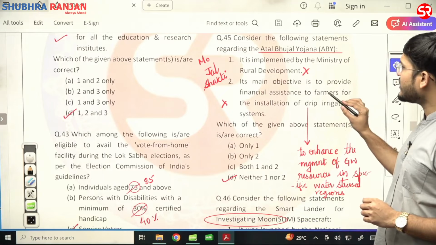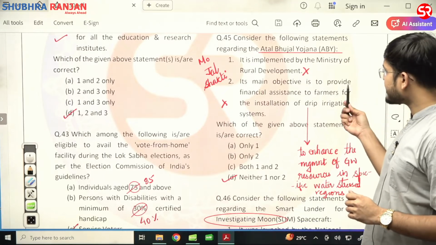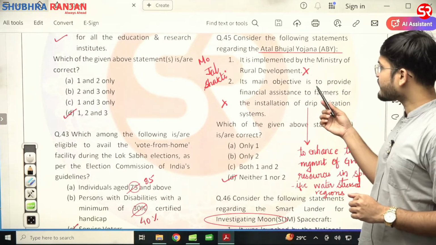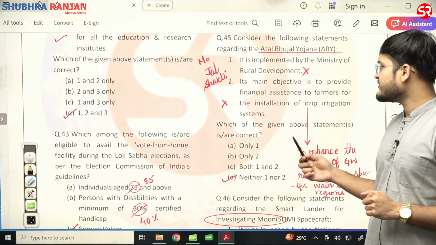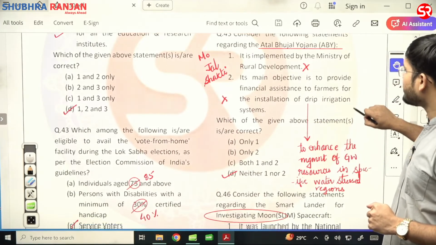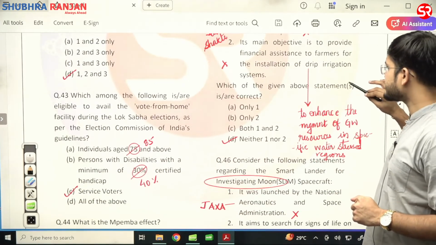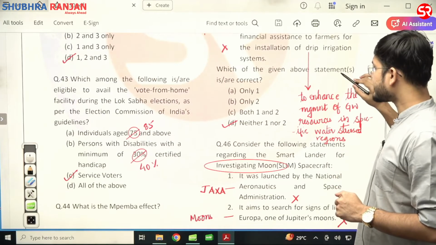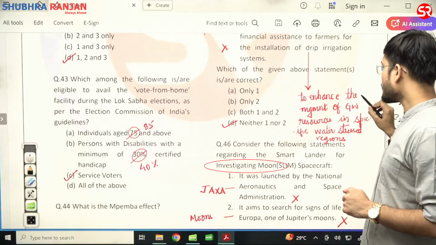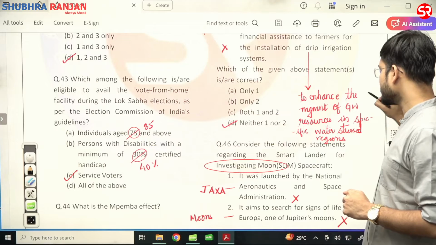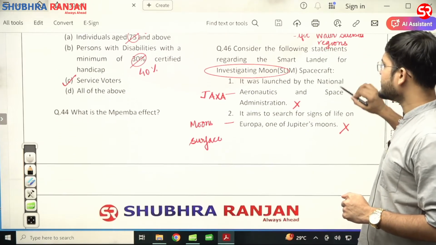Now, Atal Bhujal Yojana. It is implemented by the Ministry of Rural Development, no, Ministry of Jal Shakti, and the main objective is to provide financial assistance to farmers for the installation of drip irrigation systems. That is, the second statement is also wrong. The objective is to enhance the management of groundwater resources in specific water-stressed regions.